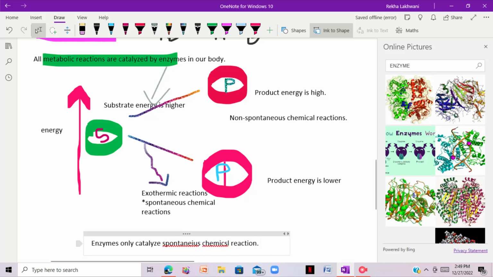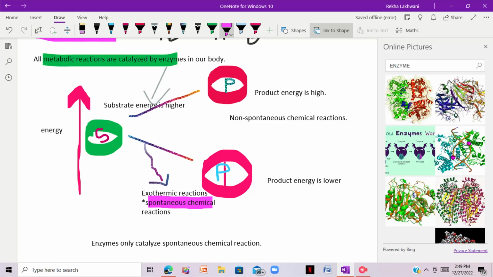Basically, for example, I have here 100 substrate, right? And after the reaction, for example, 80 products are formed. It doesn't mean that when we use enzyme, 100 substrates will be converted into 100 products. No, it will never happen, because this is against the law. We don't get 100% energy, right?